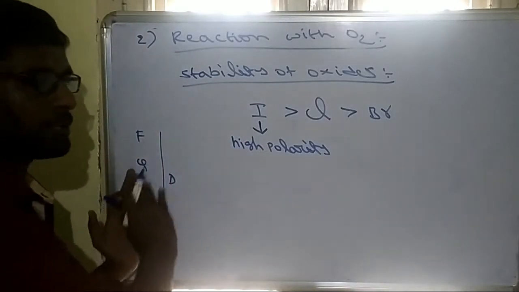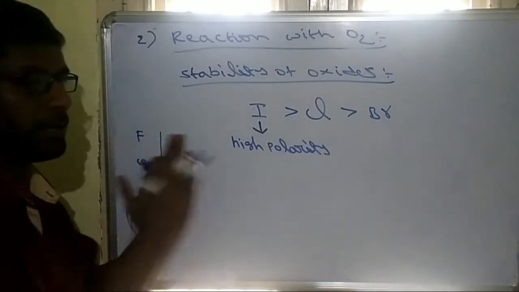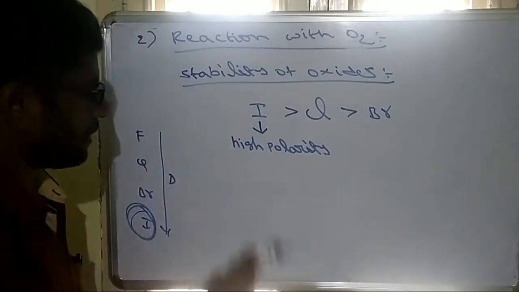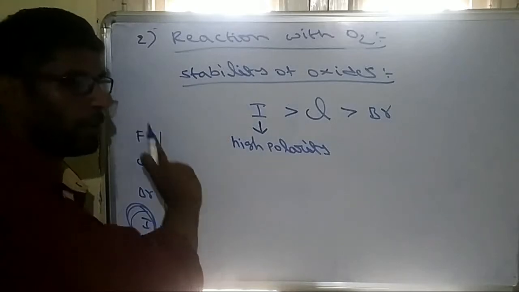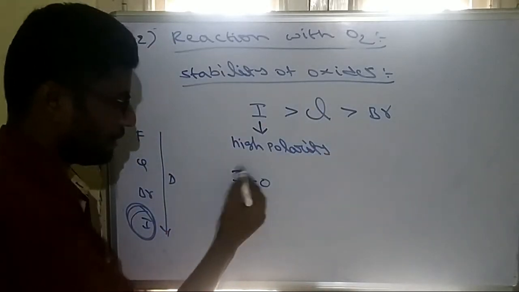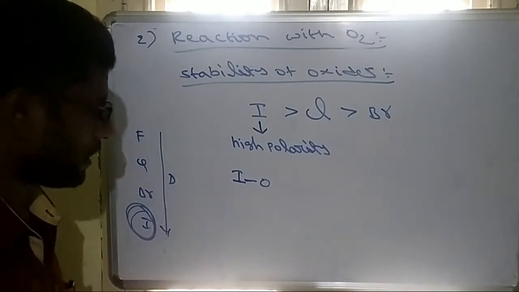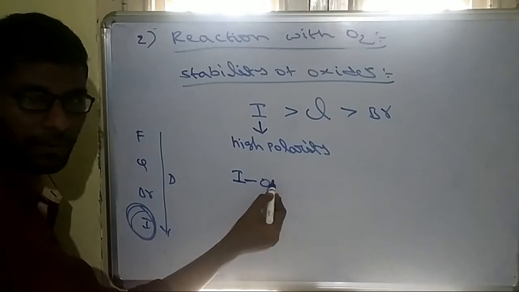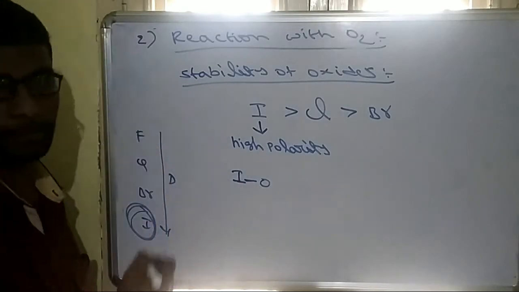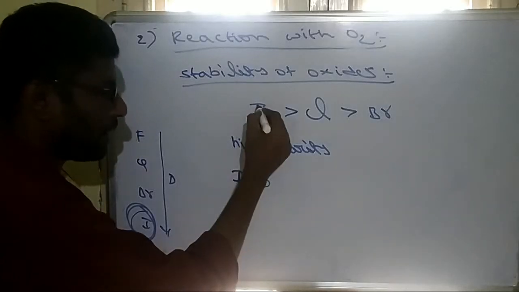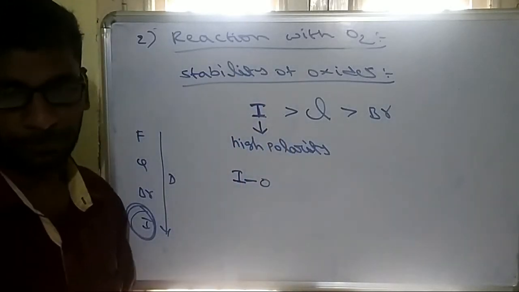So between oxygen and iodine, the bond is highly polar. Mostly all oxides are covalent in nature, but in iodine oxides the iodine-oxygen bond is more polar, due to the large electronegativity difference. That's why it has high polarity, and so iodine oxides are more stable.